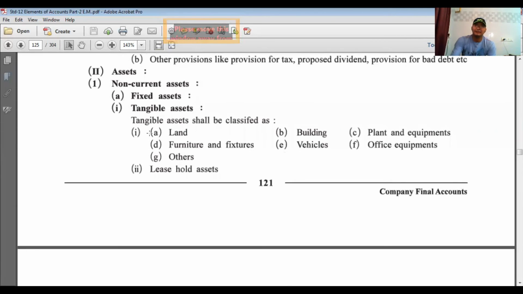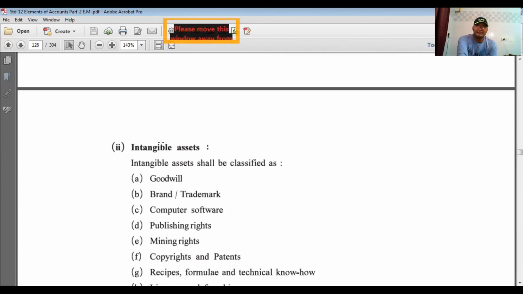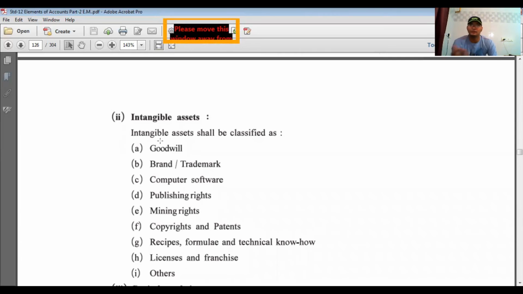Tangible assets are those which can be seen or touched, like land, building, plant, machinery, furniture, fixtures, vehicles, office equipment, and others, and leasehold assets. Next, intangible assets are those which cannot be touched or seen, but they have an existence.